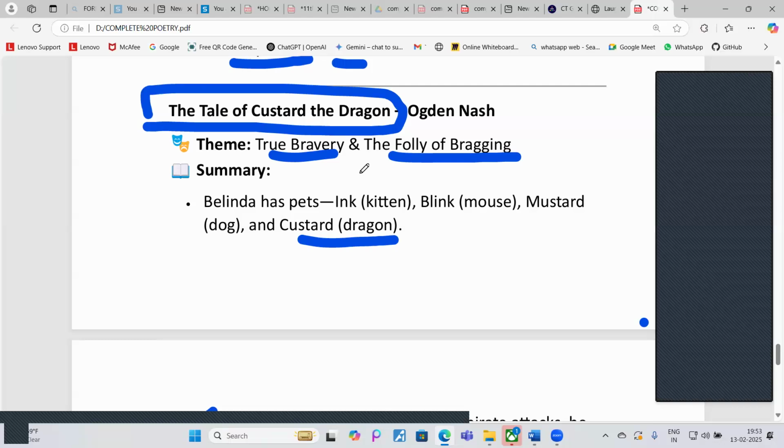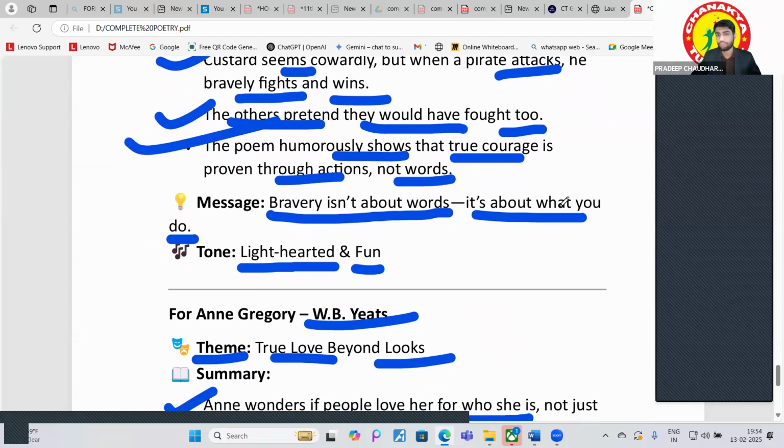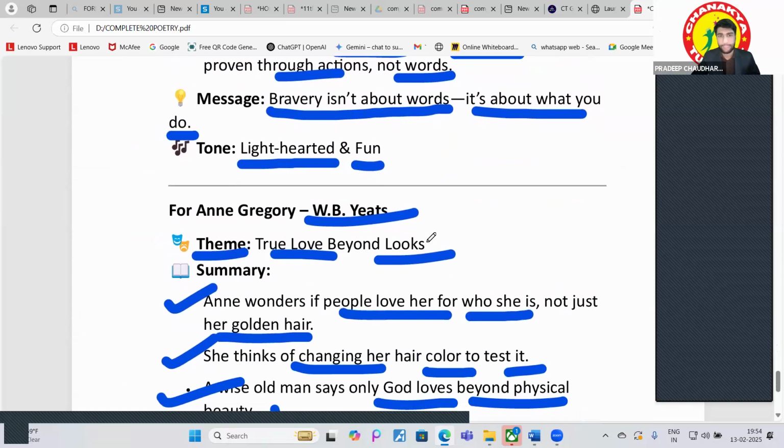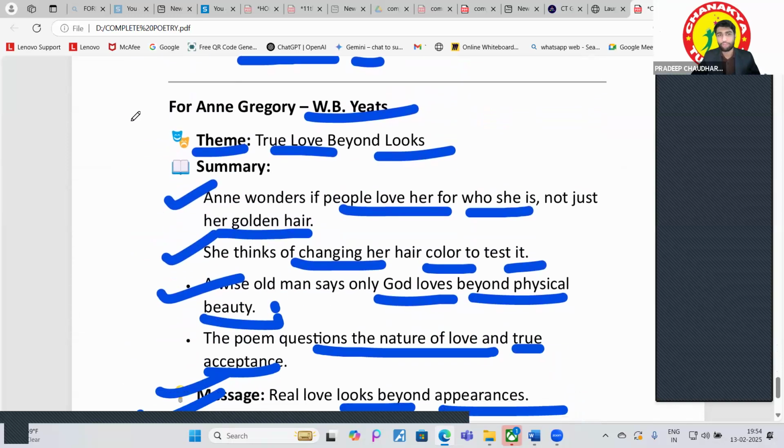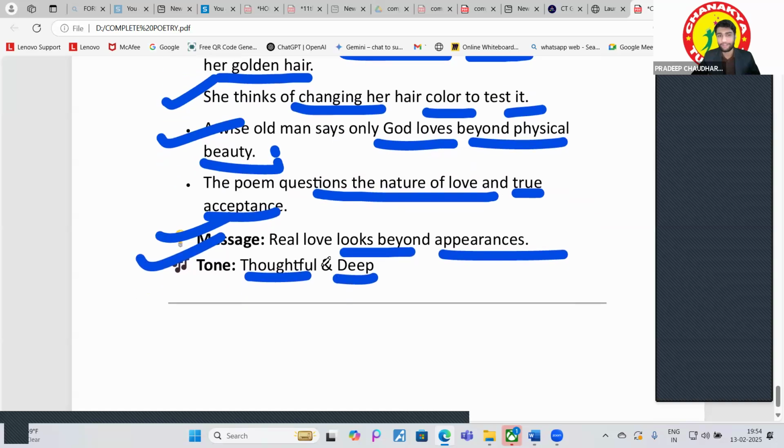The Tale of Custard the Dragon is a poem about true bravery. Even though the dragon was scared in normal times, it was brave when it was needed. Very good, very nice. So bravery is not about words, it's what you do. Tone is light-hearted and fun. And for Anne Gregory, W. B. Yeats. Anne is the girl who wonders if people love her for who she is, not just her golden hair. Okay. And what's the tone of this? Thoughtful, and the deep message: real love looks beyond appearances. I hope this was clear.